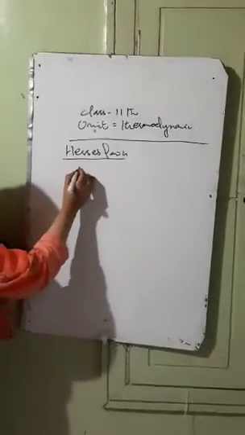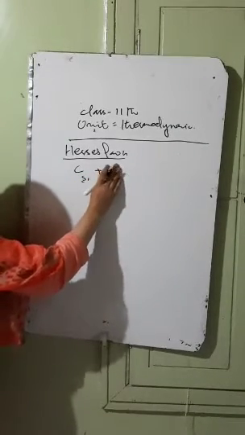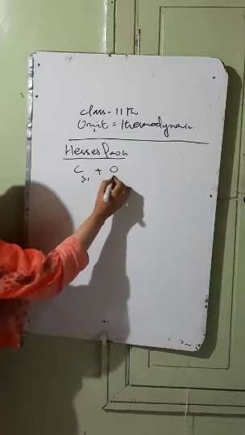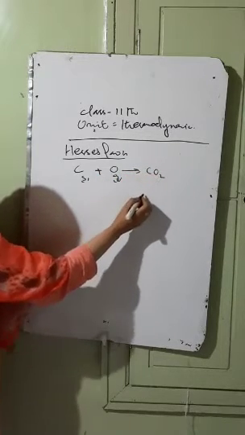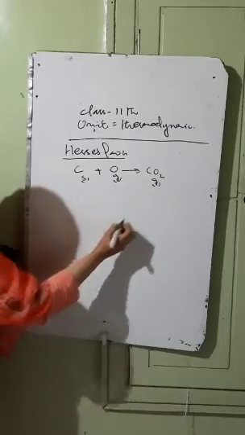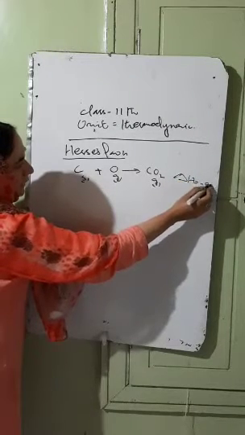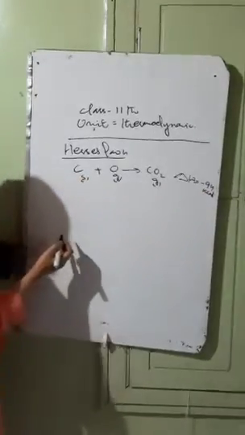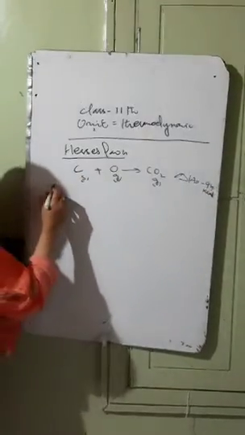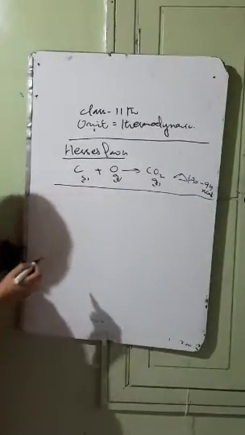For example अगर हमारे पास carbon है that is in the solid form, it reacts with oxygen in the gaseous form and it results the formation of the carbon dioxide, that carbon dioxide that's in the gaseous form, and the total amount of energy released is delta H is equal to minus 94 kilocalorie per mole. This is the reaction where we have the formation of the carbon dioxide that is in the single step.